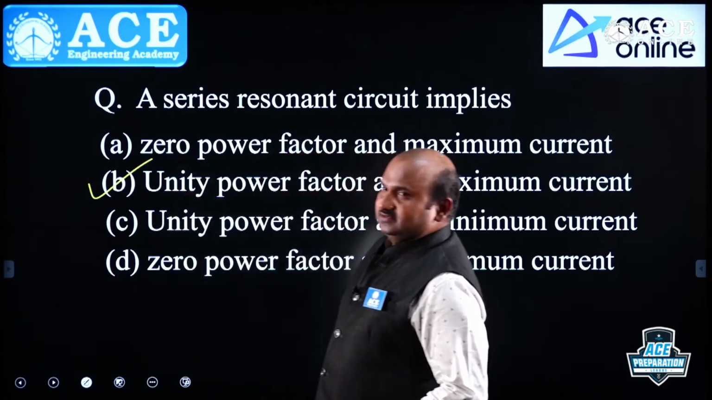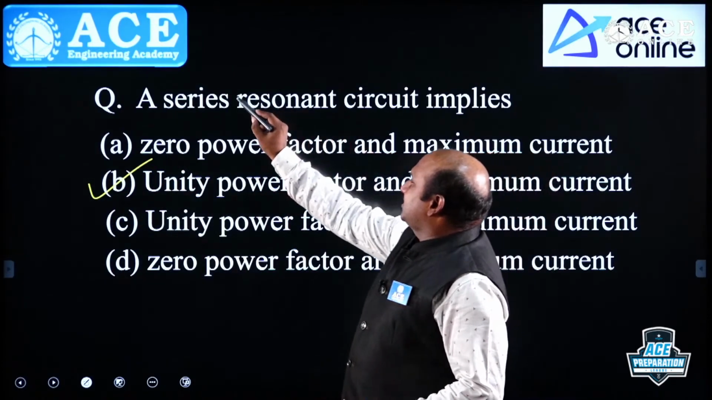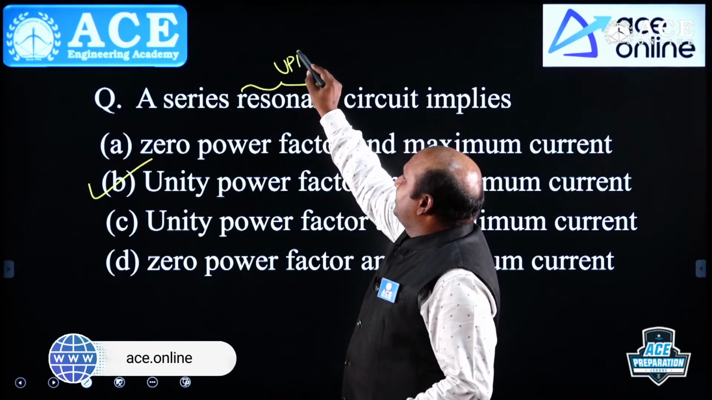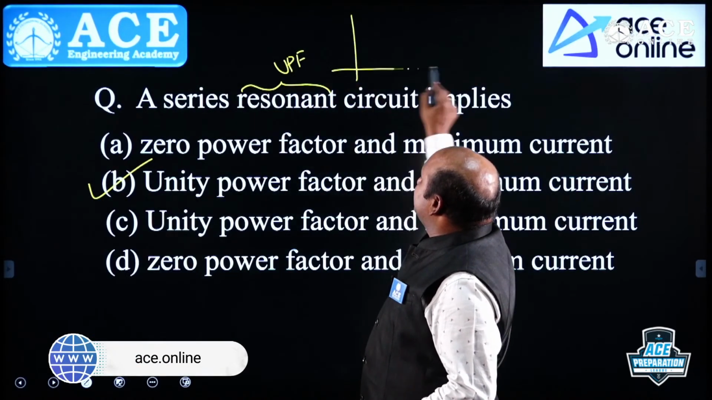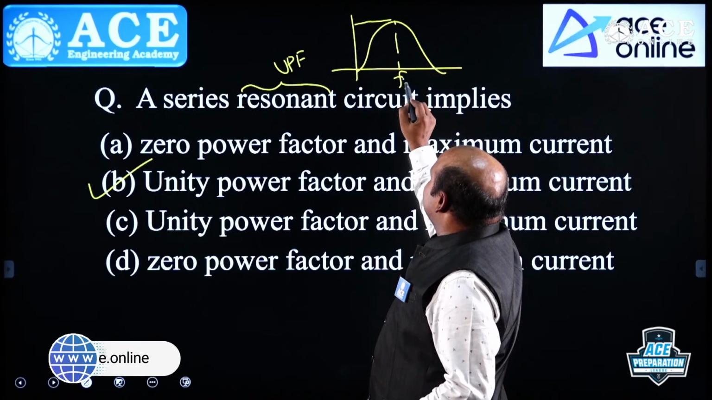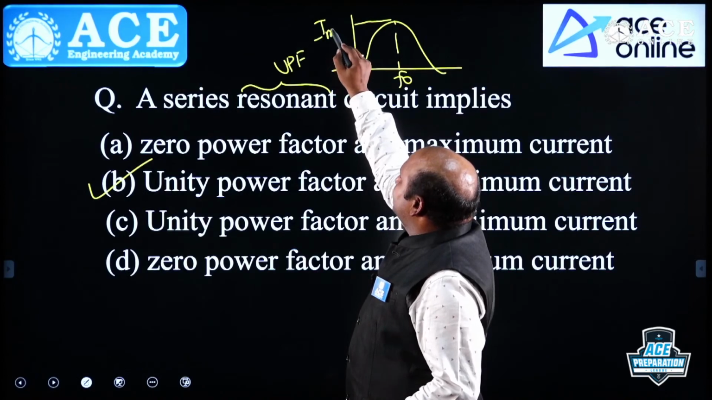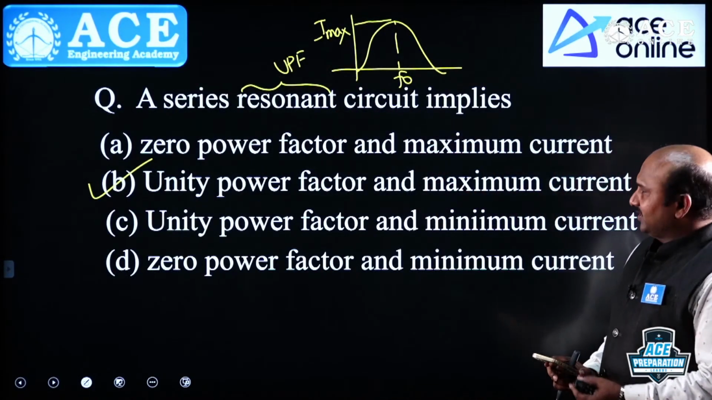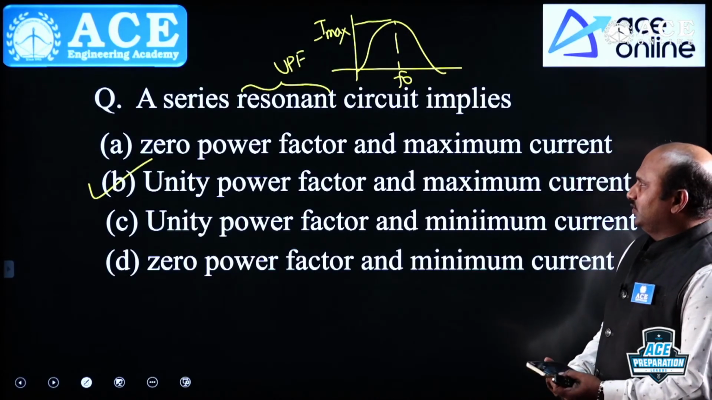B is the correct option. In a series resonant circuit, resonant means what? It is UPF. Current is what? Maximum. This is the waveform you will get at resonant frequency F0, I max. Is it right? This is very simple. I think you know that.